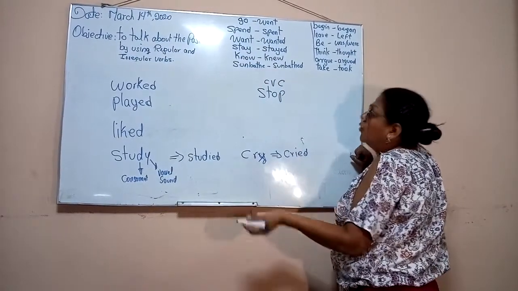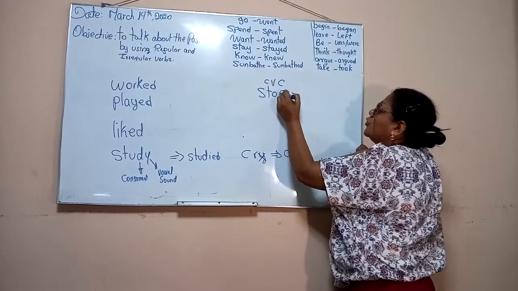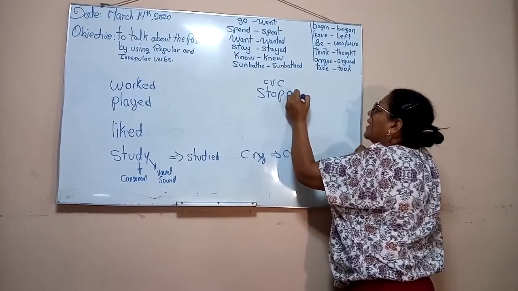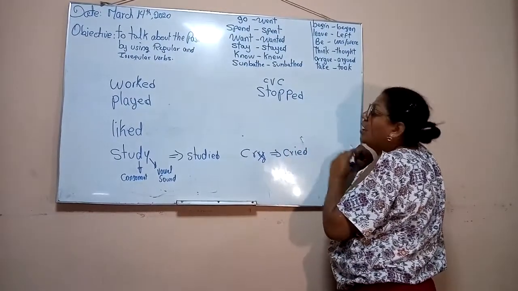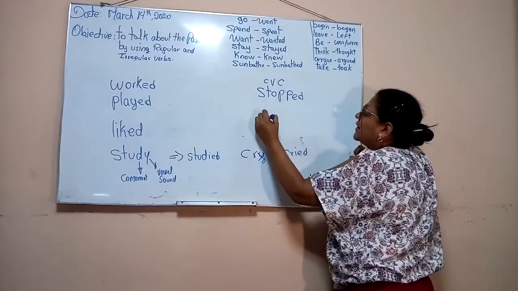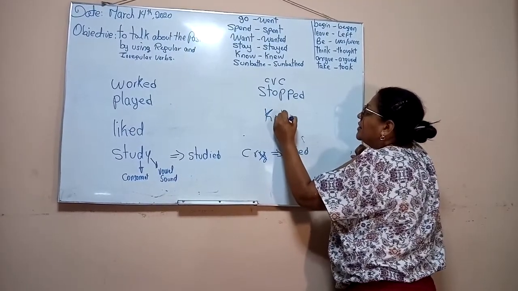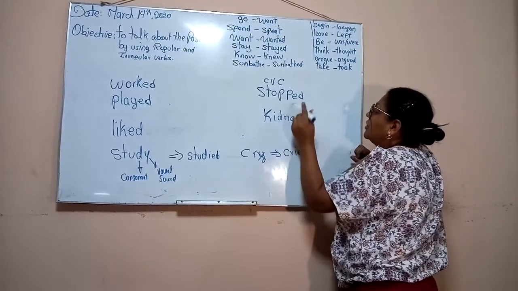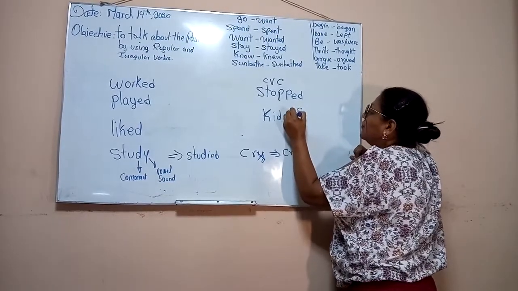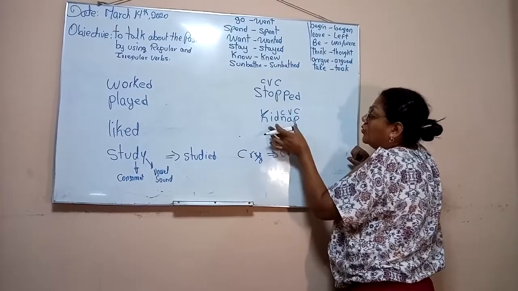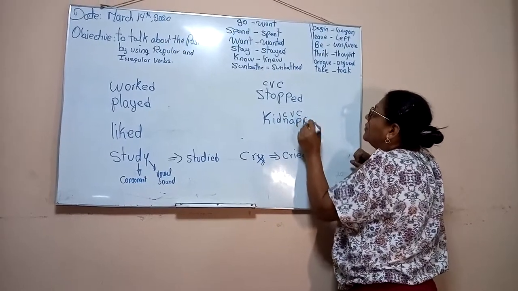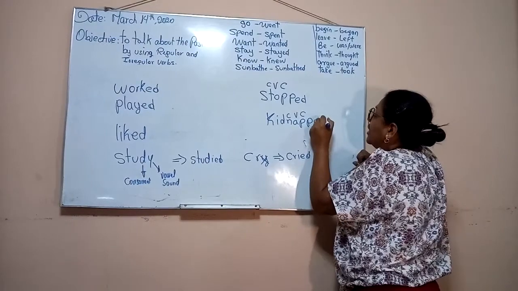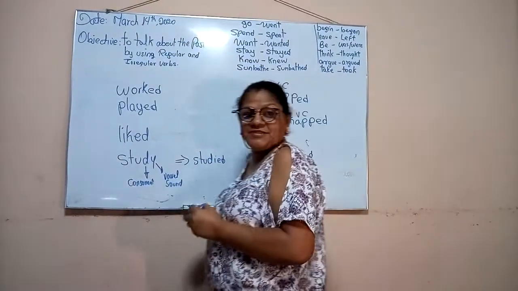When you've got this situation, you have to double the last consonant and add ed: stopped. Another verb could be kidnap. You've got here a consonant, vowel, consonant. When you've got this one, you have to double the last consonant and add ed. And remember, these are for regular verbs.